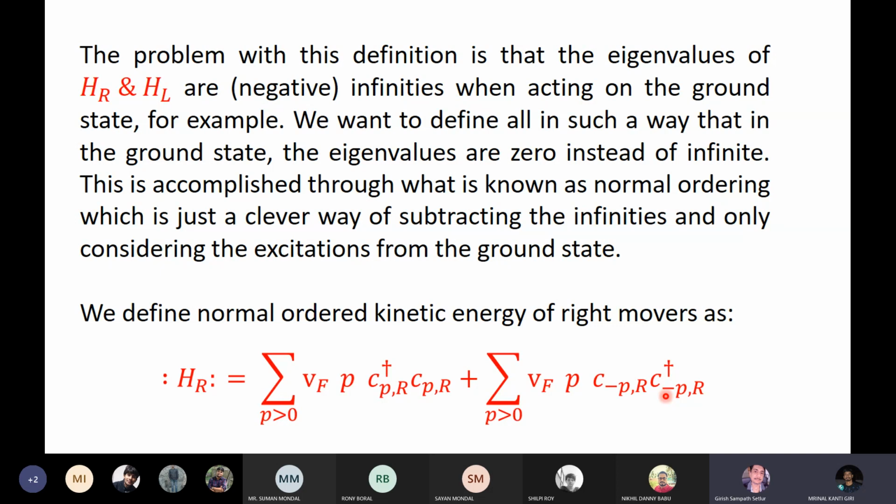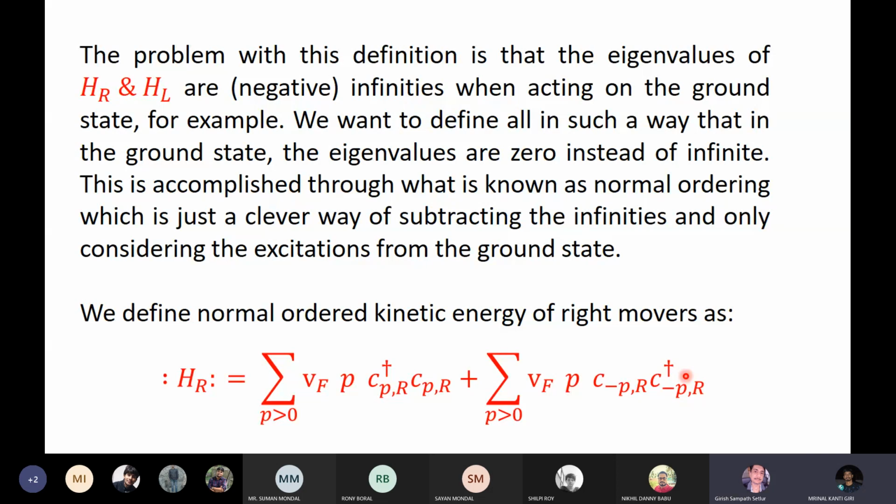So if minus p is less than 0 and I act it on the ground state, I want to create something where the momentum is less than 0. Is that possible? No, because it's already a filled state.